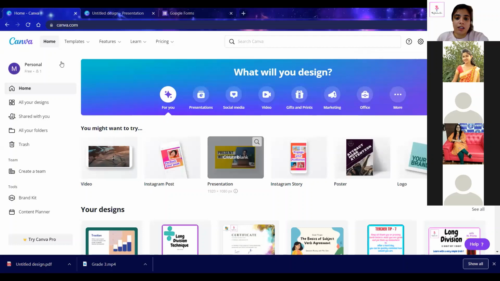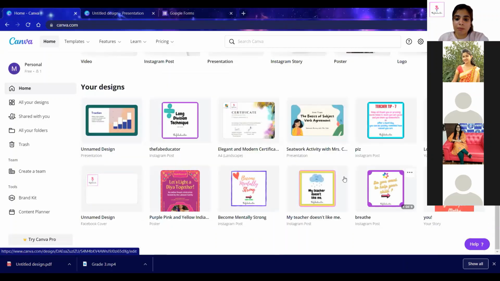Ma'am, you can create posters. I'll give you a brief description. One second, I'll just share my screen. Okay, this is my Canva, and here, ma'am, see, I am making some pictures over here. I have made my logo with the help of a presentation.